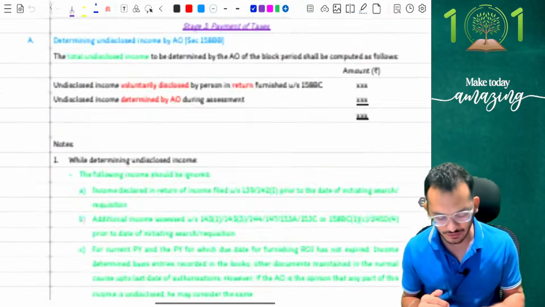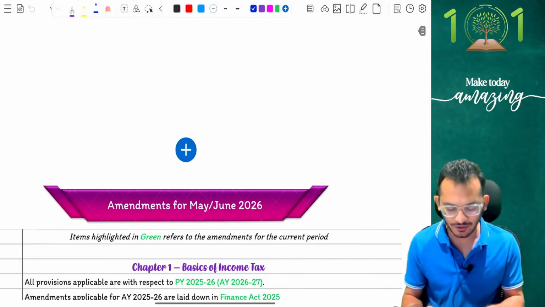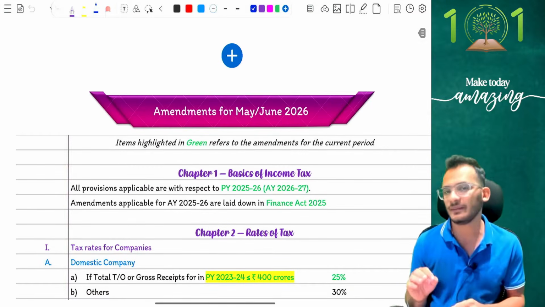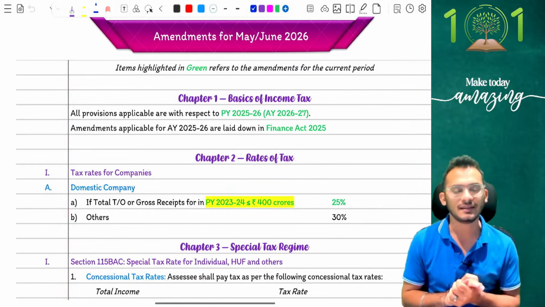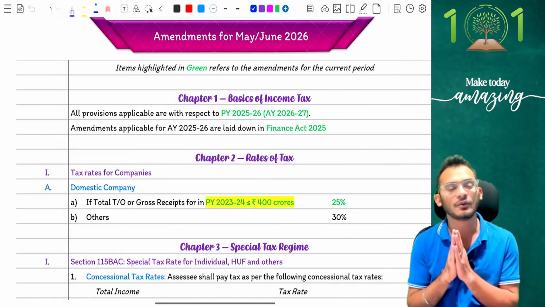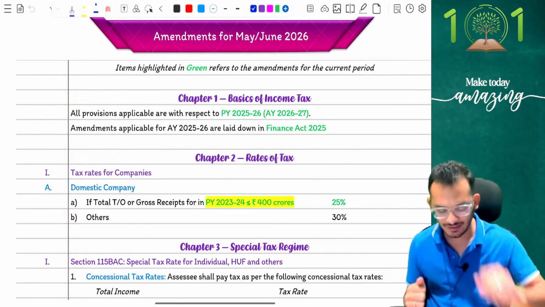On that note, people, is what we're going to do this amendment session. Let's do it together. Let's see if you're able to relate it. If you've already gone through the amendments, let's see if you're able to recollect all the amendments that I've given to you. All amendments, like we discussed, are going to be highlighted in green, same as my material. So we've just taken the clipping of the material and we are going to give it to you for free. Shall we do that together? Yes? Chalo, let's go forward.